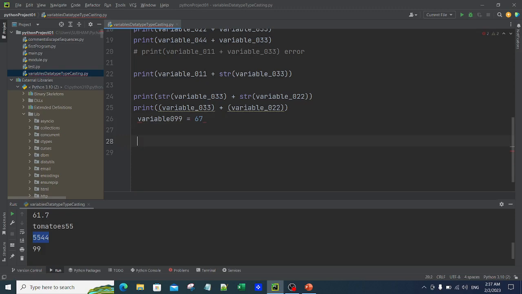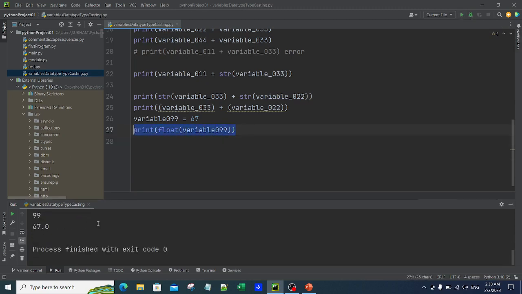So you can simply say print, float, and inside float I'm just going to give this variable name to convert it into float. That's all. So this is how you actually convert from one data type into another data type. Let me just run it. The moment I did it, float of variable_099, you can see that 67.0 came. So what happened? It was an integer, and I converted it into float.